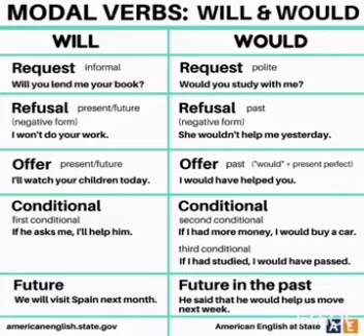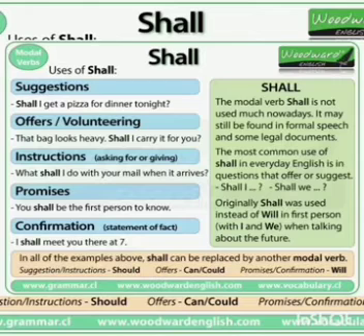So past perfect is there, so would have or could have. So this is the important function of would. So will and would are used in request. When it is present tense will, past tense would. Refusal, the negative form is used, and conditional clauses will and would are used.